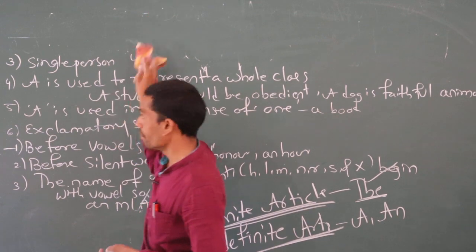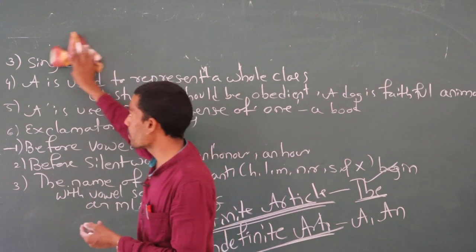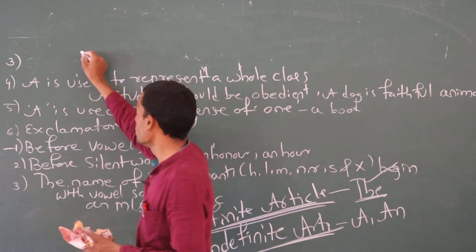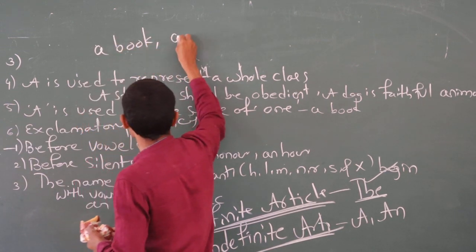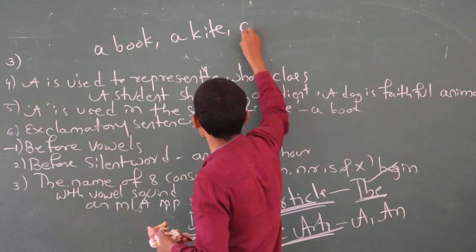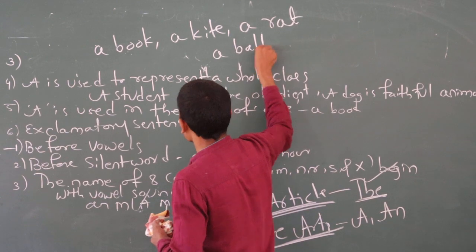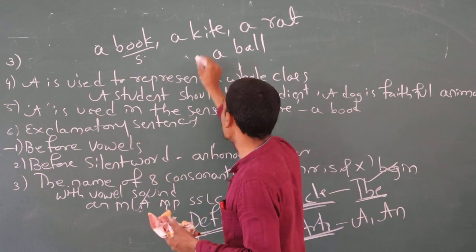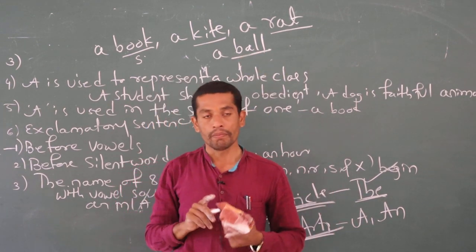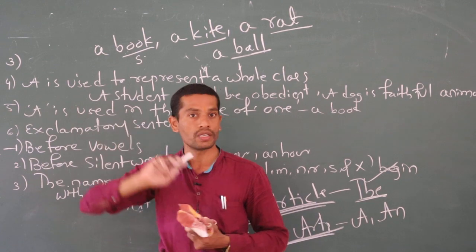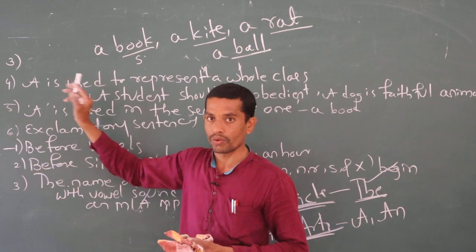The third one: we use a before a single person, single thing, single place. A book, a kite, a rat, a ball. Here book is singular, kite is singular, rat is singular, ball is singular. Before a singular word we have to use a. This is the third rule of a, where to use a.